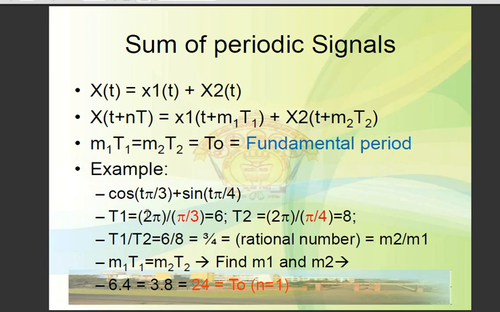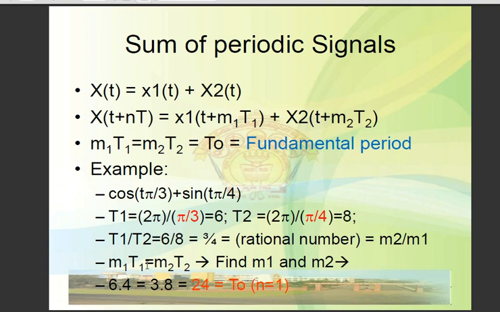In finding the periodicity of the sum of signals, we have to follow a rule. The first one is we find the ratio of T1 to T2. The ratio of T1 to T2, 6 divided by 8, works out to be 3 by 4. Of course, it has to be a rational number. If it is not rational, or if it is irrational, then straight away we conclude that the resulting signal is non-periodic. So if it is 3 by 4, it is a rational number, so the sum signal is periodic.